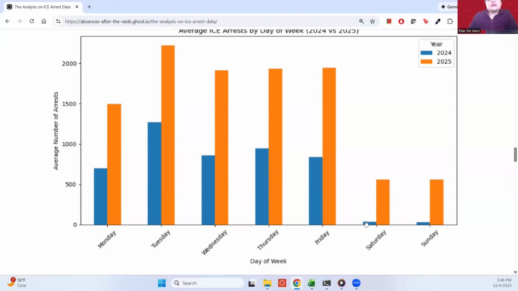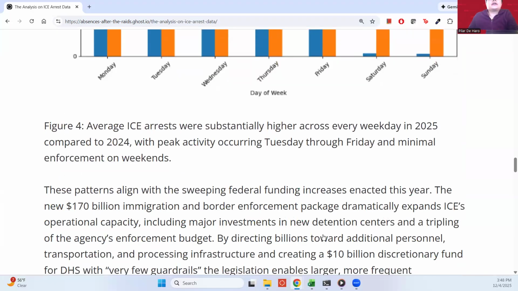And so this is due to the high increase of budget that ICE received, 170 billion to be exact, to bulk up their enforcement, to bulk up detention, to create new detention centers throughout the country.